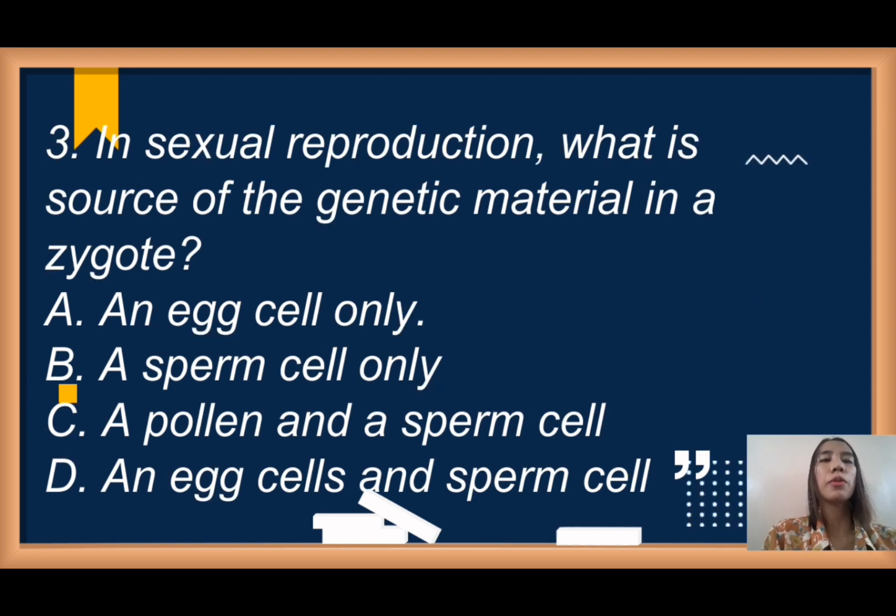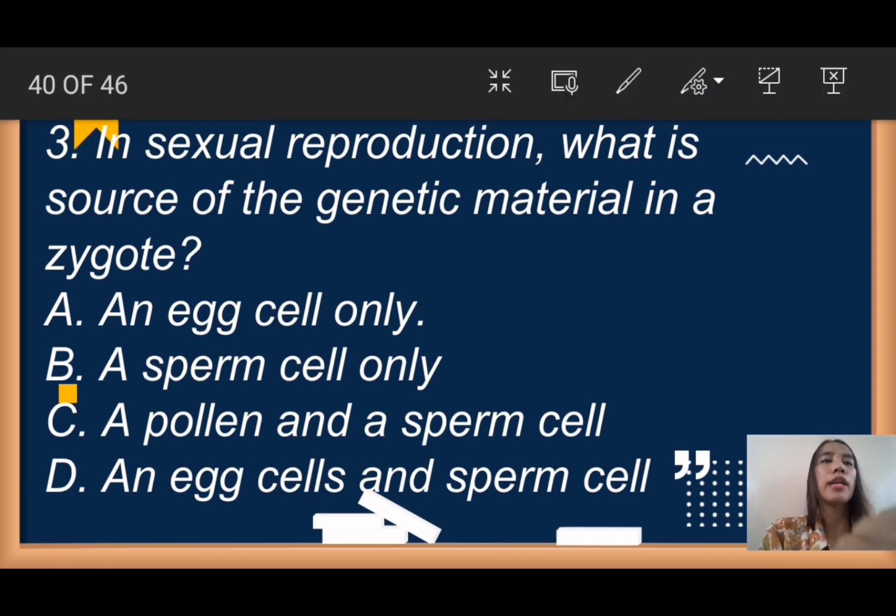In sexual reproduction, what is the source of the genetic material in a zygote? A. An egg cell only. B. A sperm cell only. C. A pollen and sperm cell. D. An egg cell and sperm cell. Time is up. Okay. What is your answer, class? Anyone? Yes, very good. It is letter D, an egg cell and sperm cell.